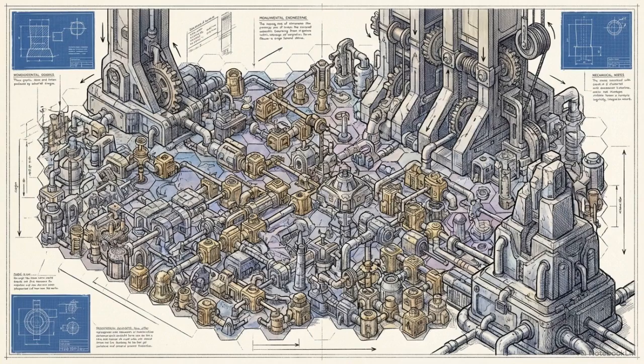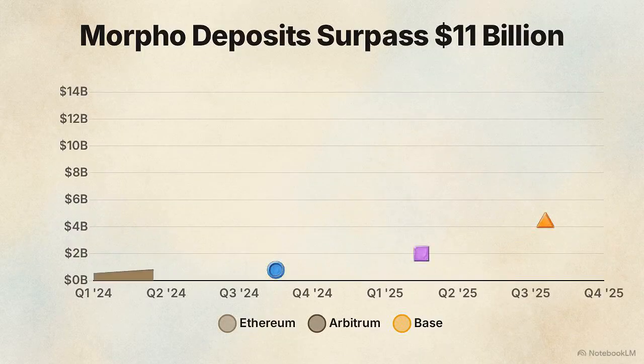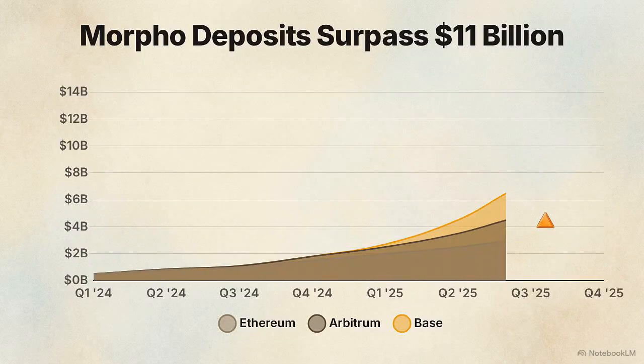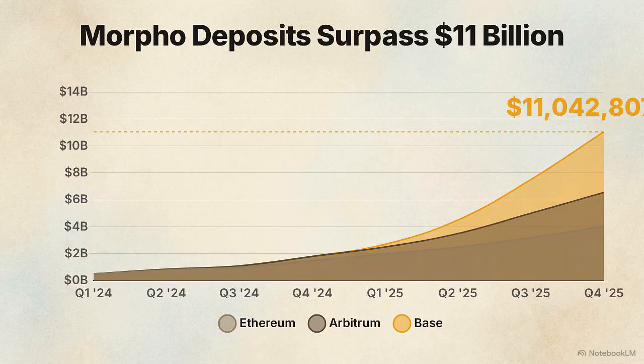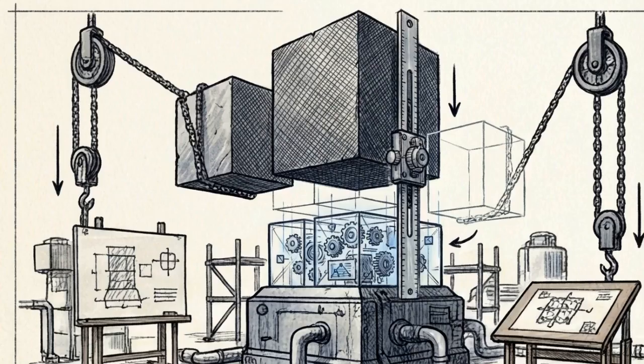This isolated, curated architecture has driven massive real-world adoption across the decentralized finance landscape. This chart shows the quantitative proof of that scale. Total deposits within the Morpho network have surpassed $11 billion, spanning multiple blockchains and absorbing major blue-chip assets. This scale represents a transition away from opaque black box lending protocols. The industry is moving toward a fully transparent, verifiable infrastructure layer.